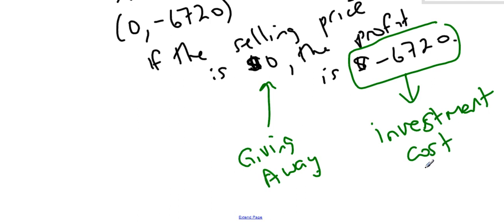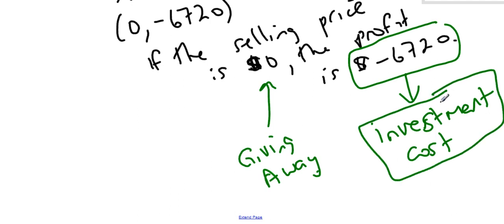That's the cost of paying the seamstresses. It's the cost of advertisement. It's the cost of renting the building. It's the cost of heating the building, and so on. So this is your investment cost as the business. So if you do not sell a single shirt, or if you give them all away, you lose $6,720 because that's the amount it costs you to make the shirts in the first place.